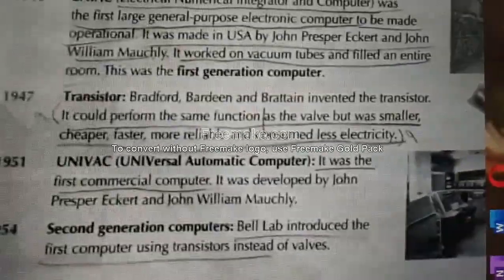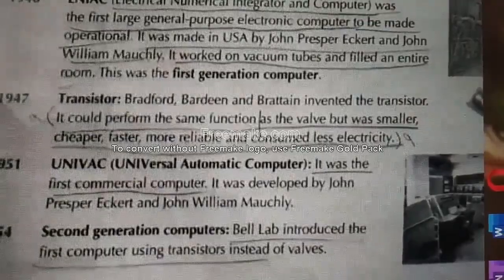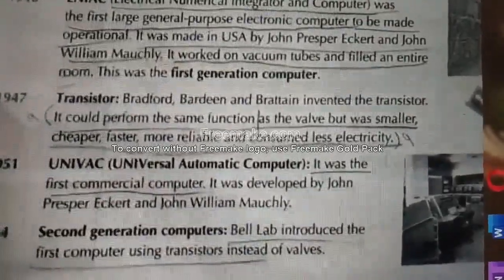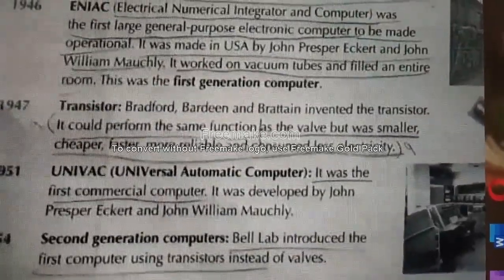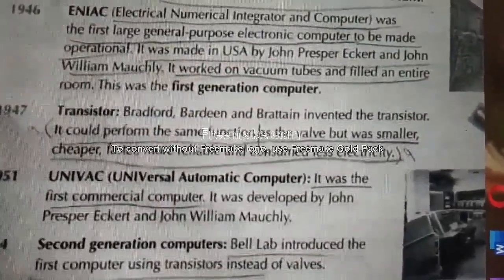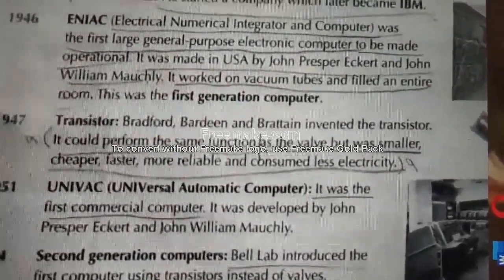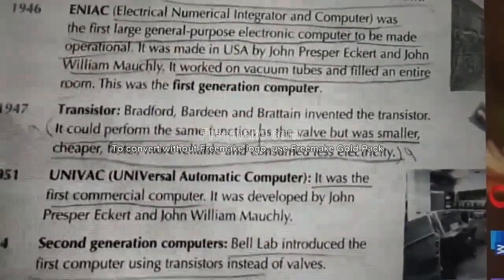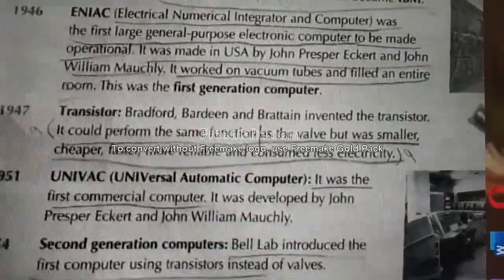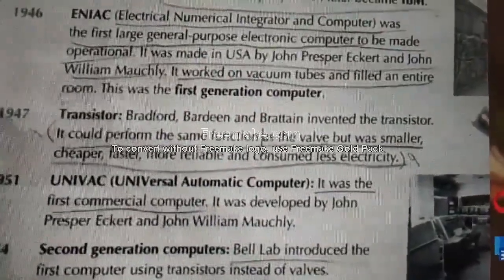This is the reason why transistor made a very good impact. It will perform the same as other electronic devices, but it is smaller, cheaper, faster, reliable, and consumes less electricity. That is why it became a massive hit and made a very good revolution.